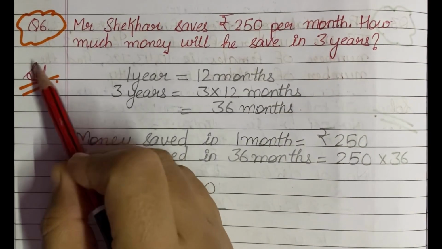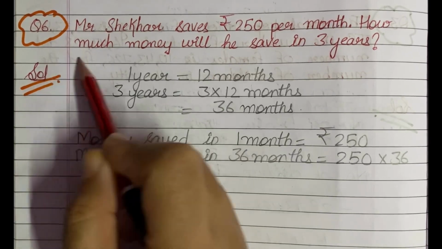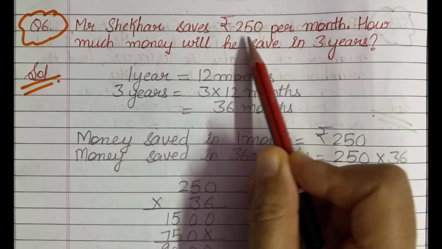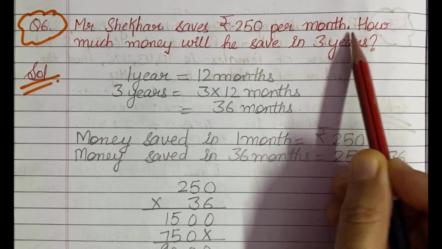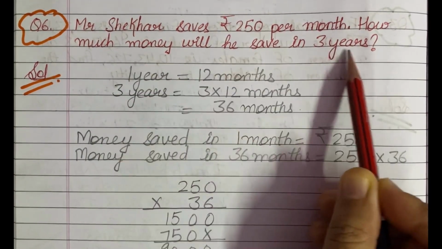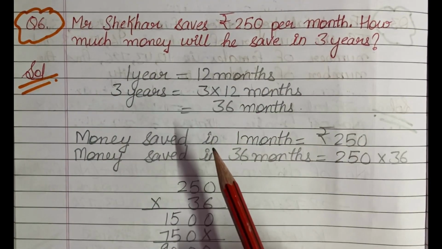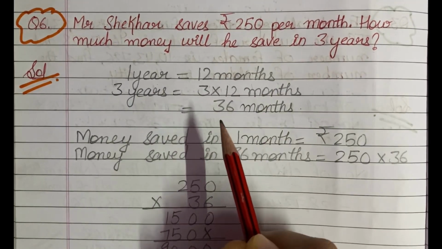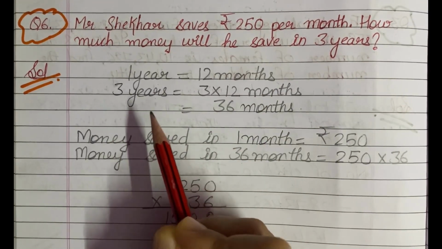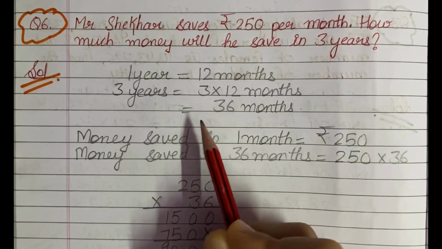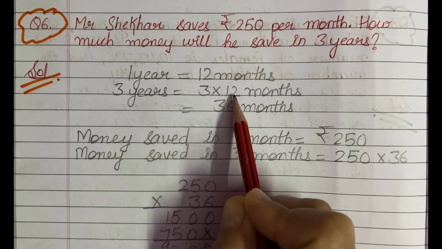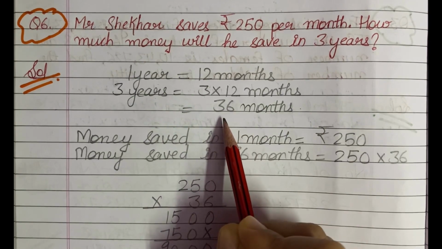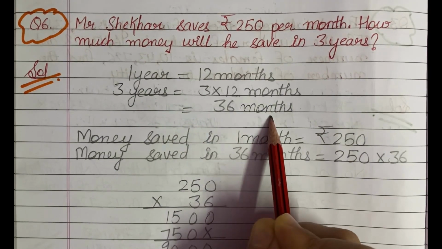Next is question number 6, and question number 6 says that Mr. Shekhar saves rupees 250 per month. How much money will he save in 3 years? Now students, you know that in 1 year there are 12 months. So we will find out in 3 years how many months are there, and for that we will multiply 3 by 12, and on multiplying we will get 36 months.